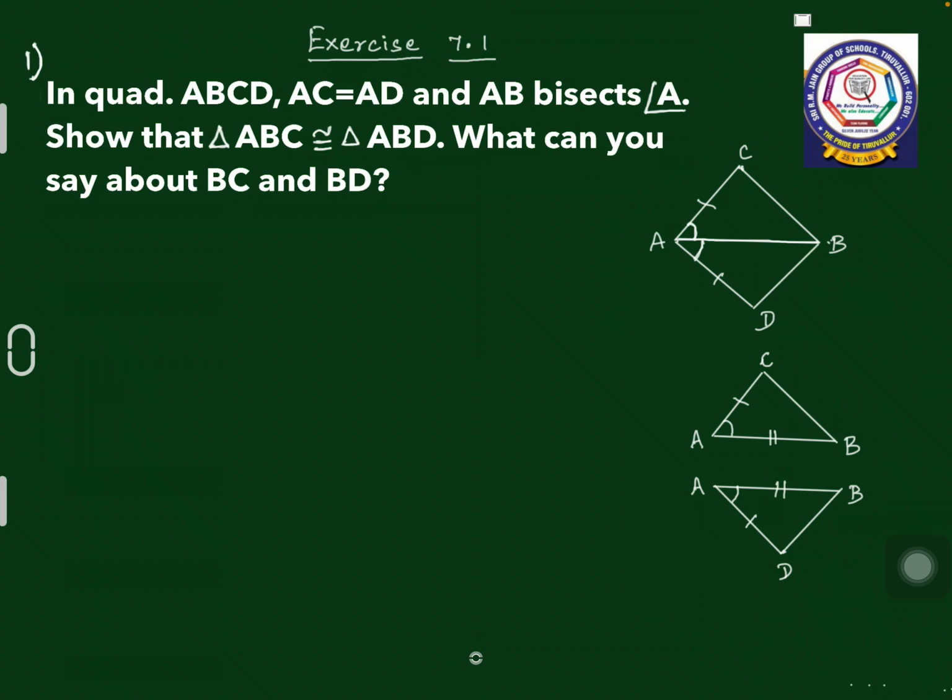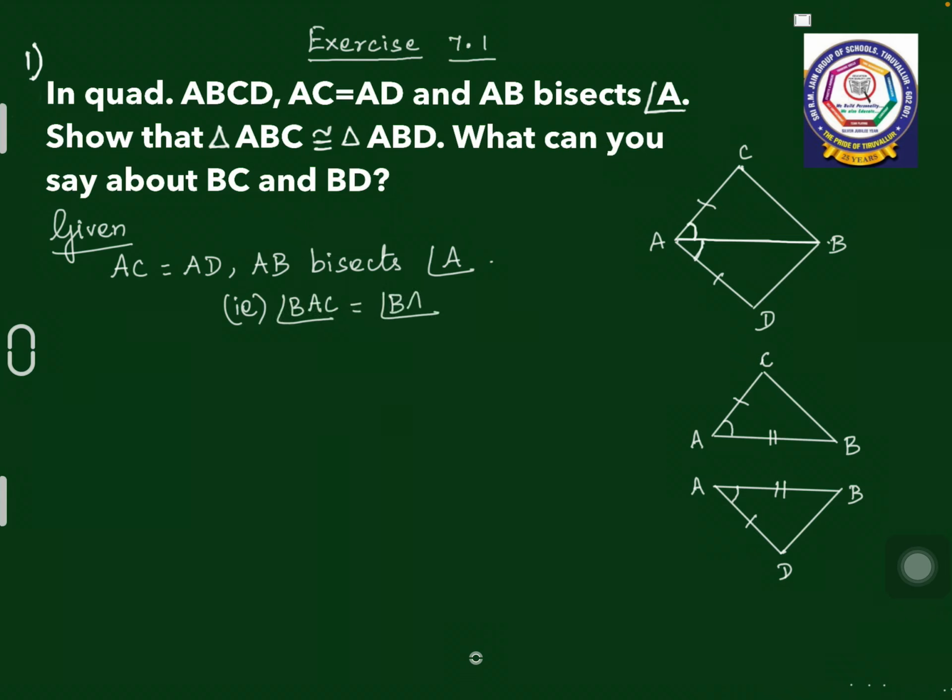So how are we going to prove the congruence? Let us see. What is given in the question? Given AC equal to AD and AB bisects angle A, which means angle BAC is equal to angle BAD.